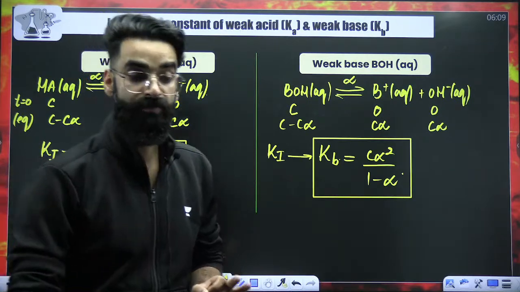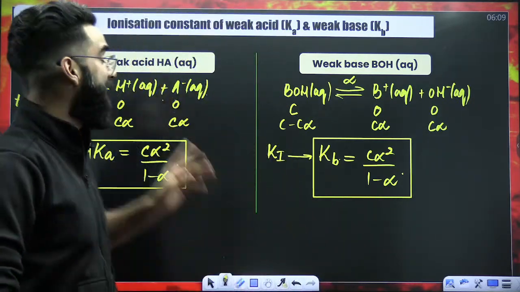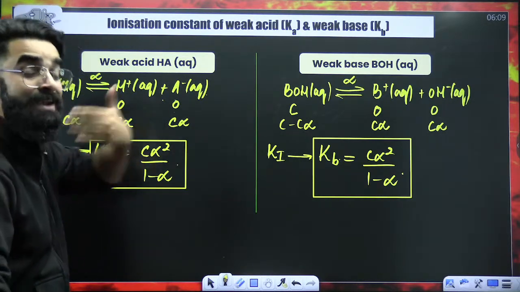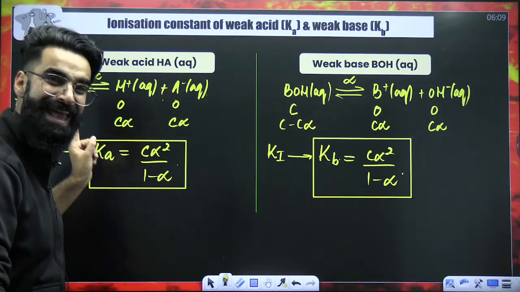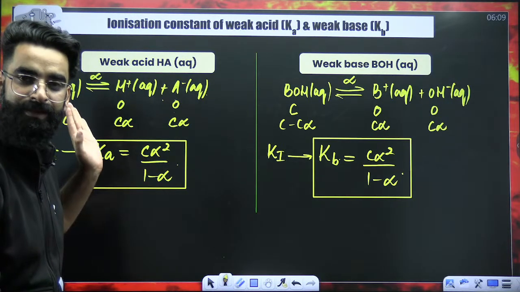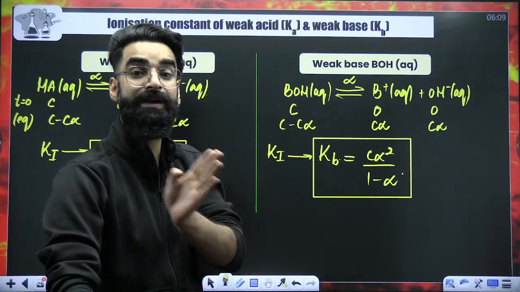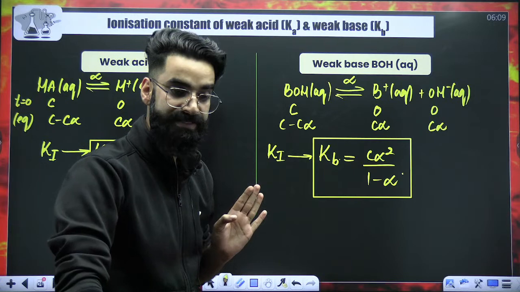So from now onwards, try to remember one thing directly. If the electrolyte undergoes dissociation under the stoichiometry 1:1:1, its Ki will always be C alpha square divided by 1 minus alpha. If the electrolyte follows the dissociation under the category 1:1:1 stoichiometry, its Ki value will always be C alpha square divided by 1 minus alpha.